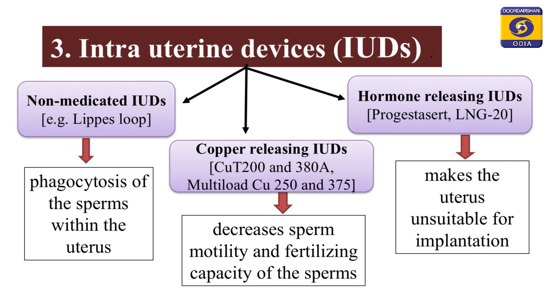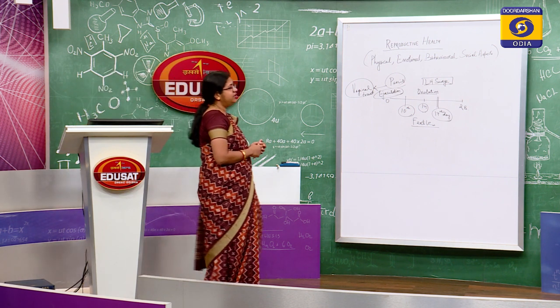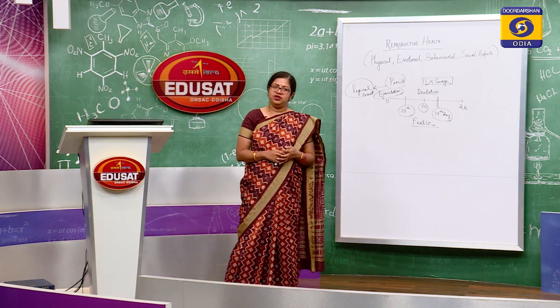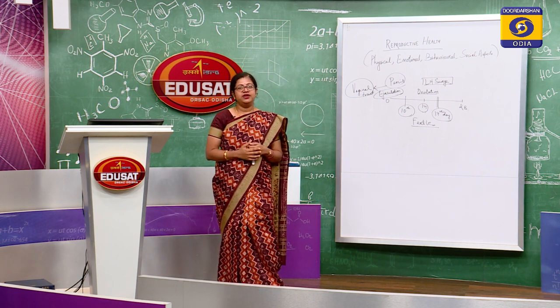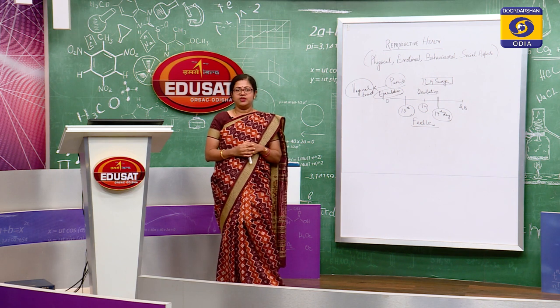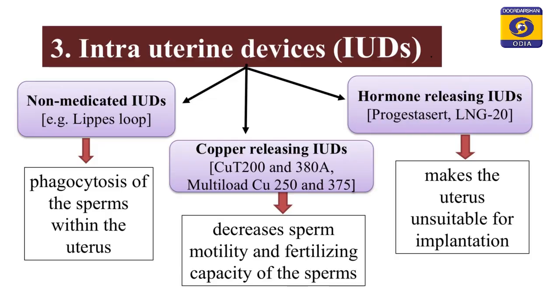If you can remember, we have studied about capacitation in our previous classes. Capacitation is increasing the fertilizing ability of the sperm, and here what do these copper devices do? They release copper ions into the medium that will decrease the sperm motility as well as the fertilizing capacity of the sperms.